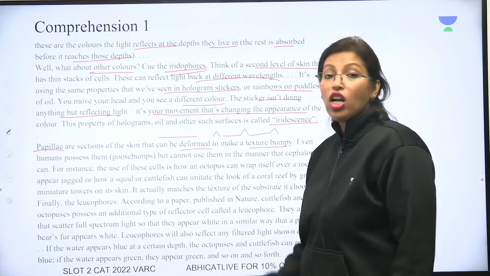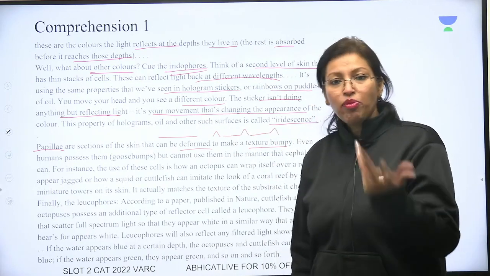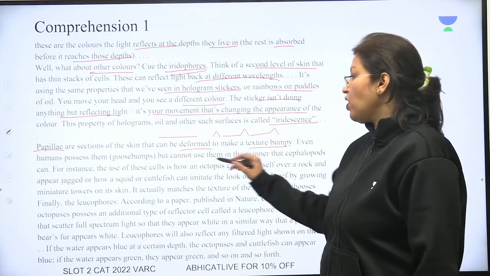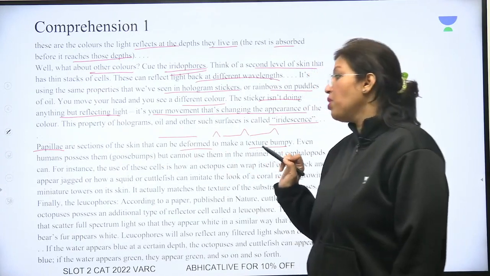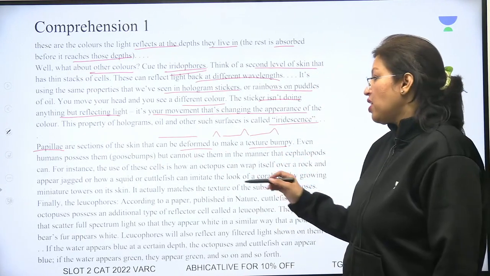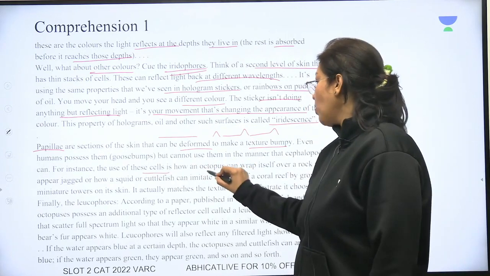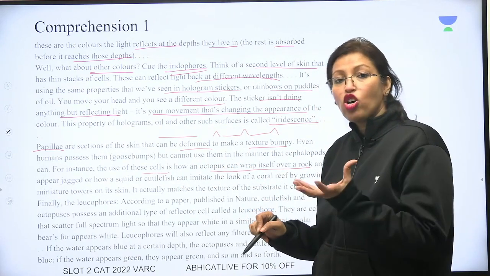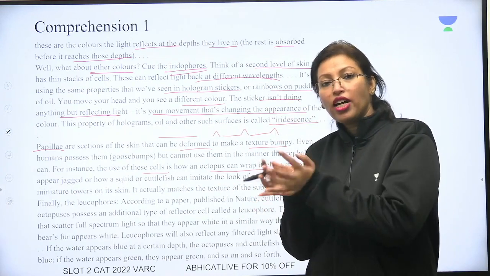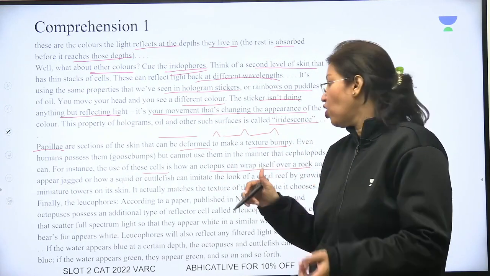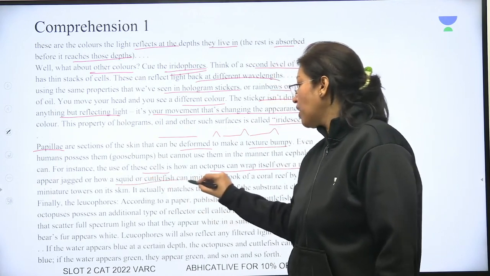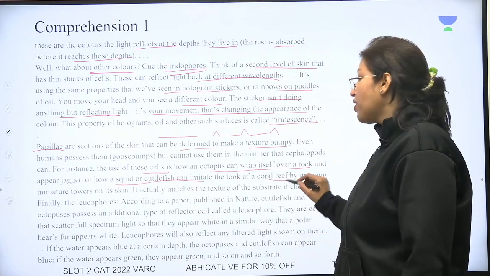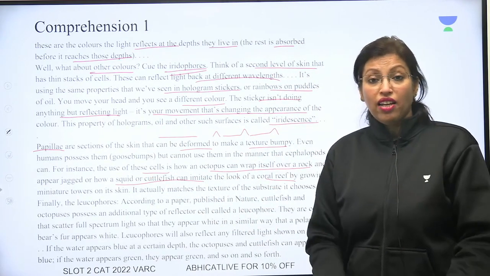Okay, just like we call goosebumps, you understand? The same thing happens for the animals also. Even humans possess them but cannot use them the way these cephalopods can. For instance, the use of these cells is how an octopus can wrap itself over a rock and appear jagged. So the octopus will wrap itself, lie on a rock and appear jagged and not appear like an octopus. Or how a squid or cuttlefish can imitate the look of a coral reef. So they become like their environment.